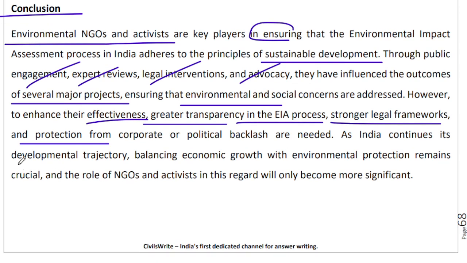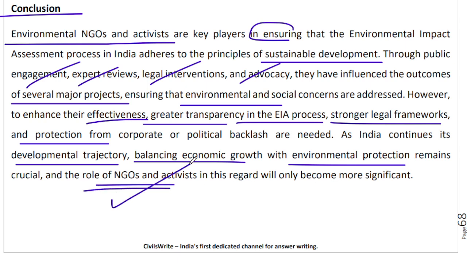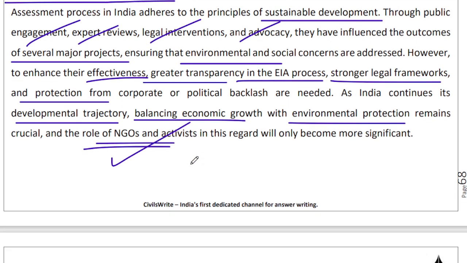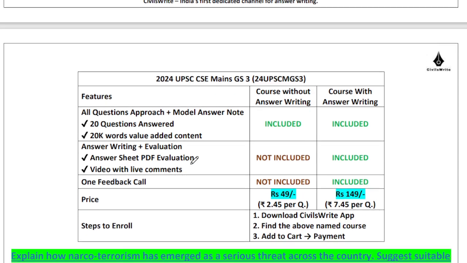So as India continues on its developmental trajectory, we need to balance economic growth with environmental protection, in which NGOs and activists are expected to play an important and a positive role. But the ideal framework should be that these concerns should be automatically heard, considered, and acted upon, so that we don't have to fight our battles back and forth, back and forth every time. That's very, very important, right?